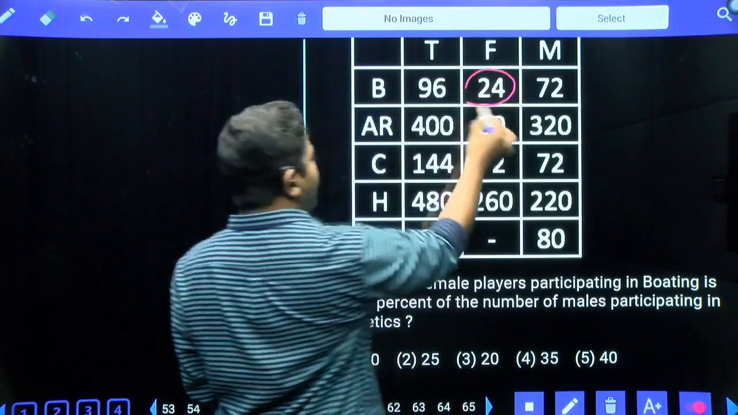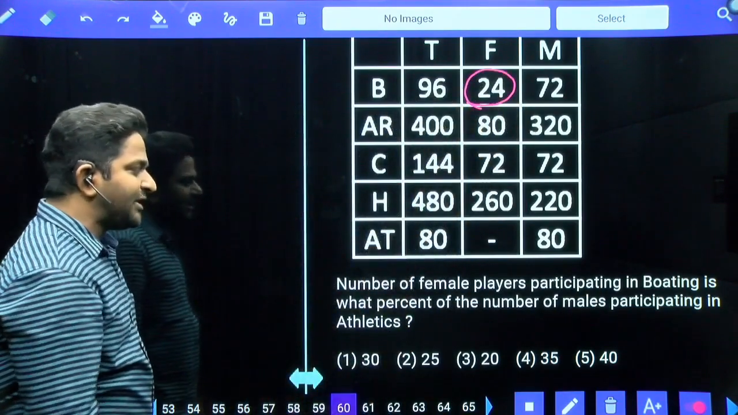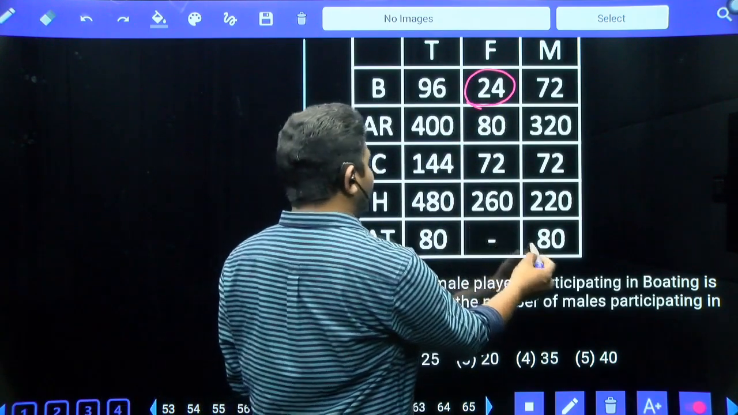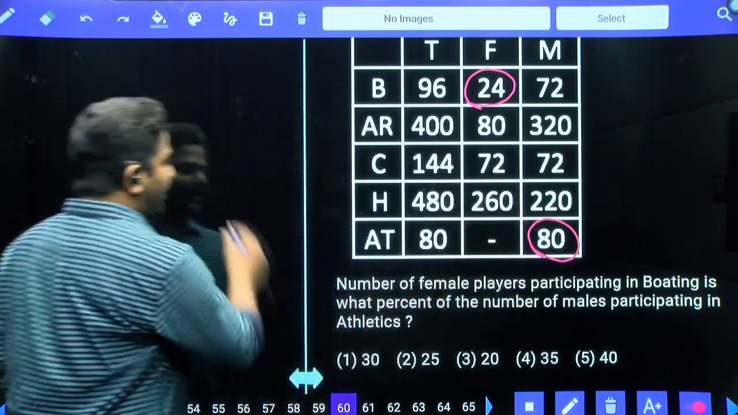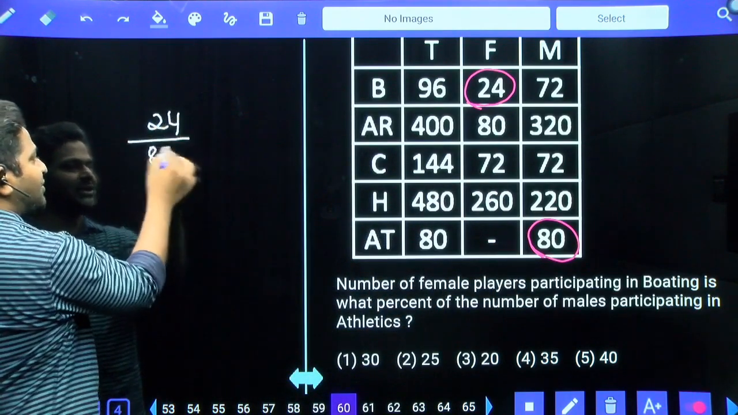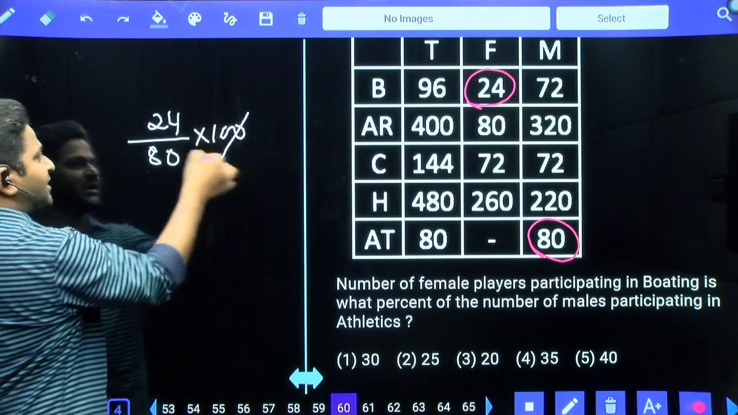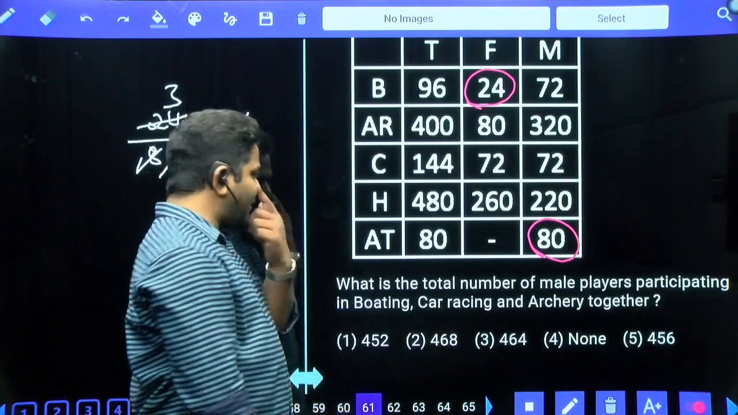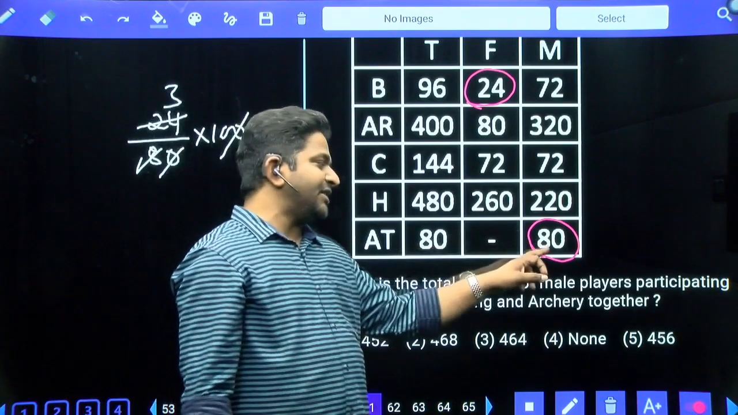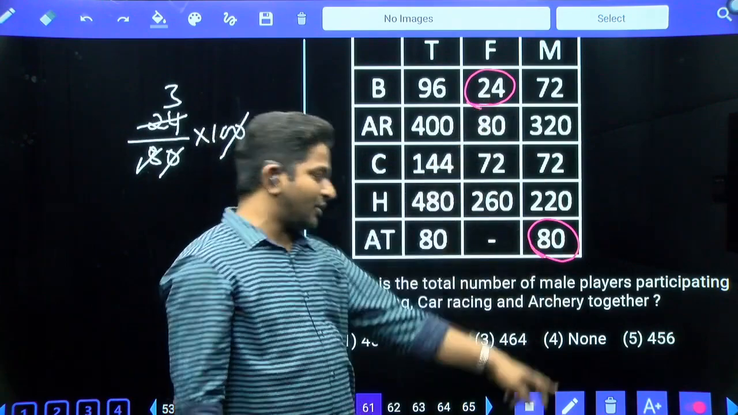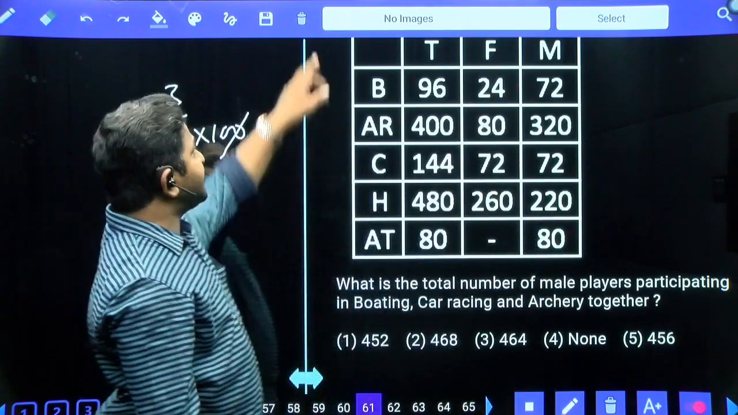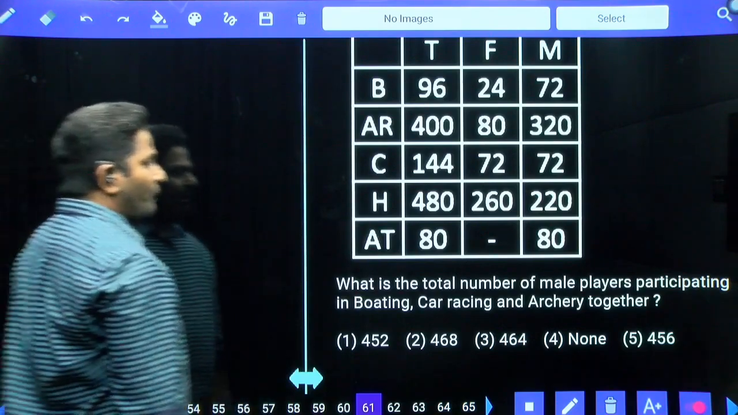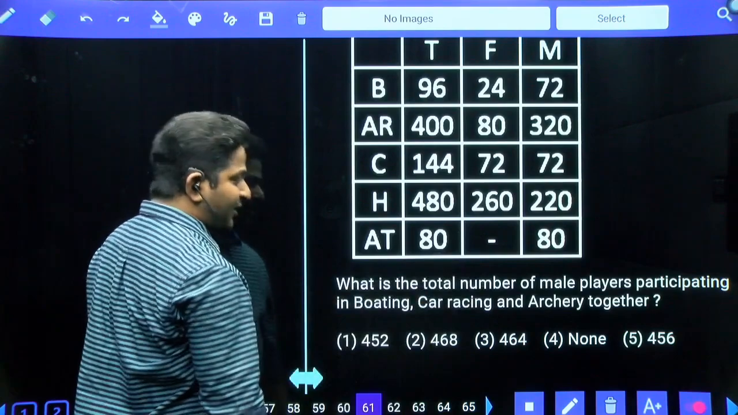Number of female players participating in boating is what percent of number of male participating in athletics. Male participating in athletics. So 24 is what percentage of 80? 0 0 gets cancelled, 8 3 times, 3 into 10, 30 percentage, first option answer. Otherwise directly also you can calculate. 10 percentage is 8, 8 3 times is 24. So answer 30 percentage.